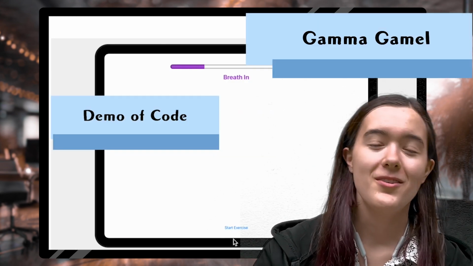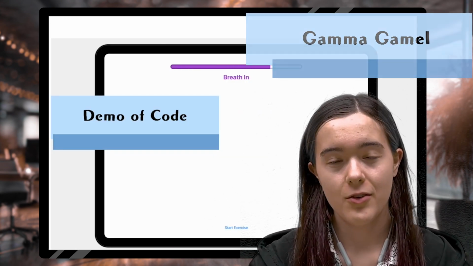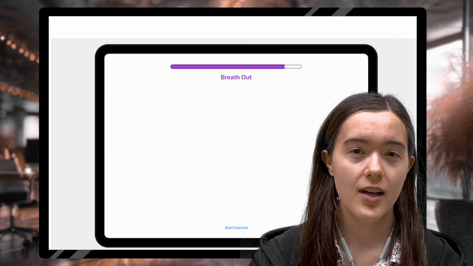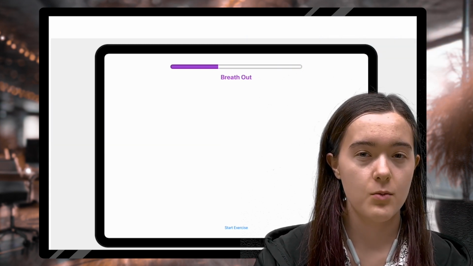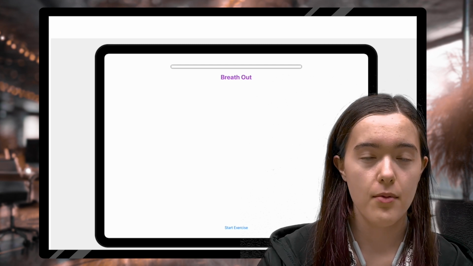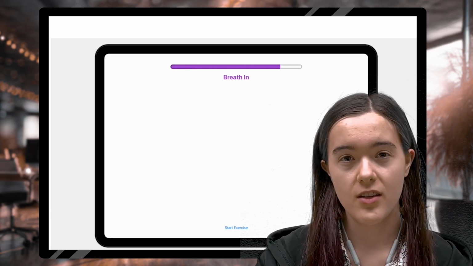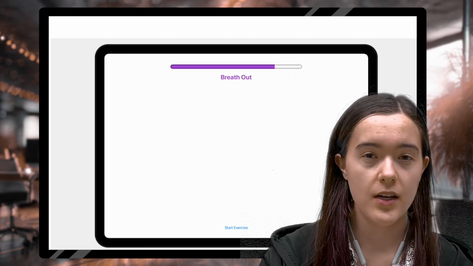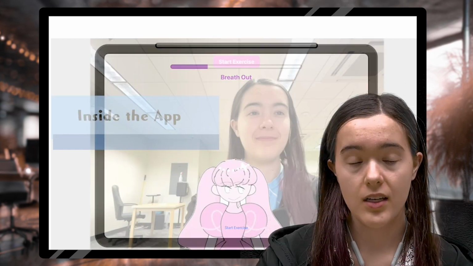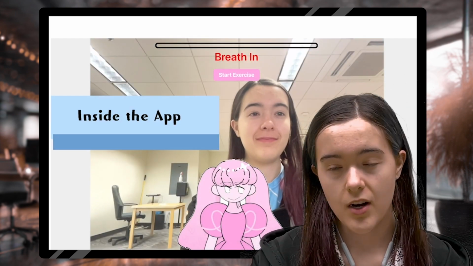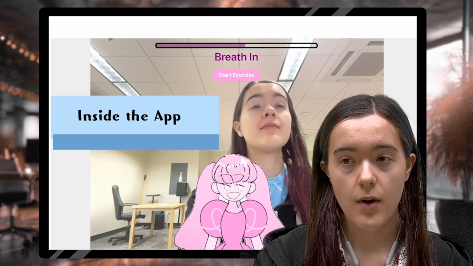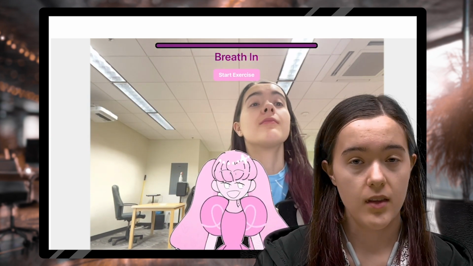I am Gamma Gamble, and for this project, in the beginning, during the ideation stage, I worked on coming up with concept sketches as well as a wireframe for our app. Later on, during the development part of our project, I focused on the UI for the breathing aspect of our project, where I mostly focused on developing the progress bar.